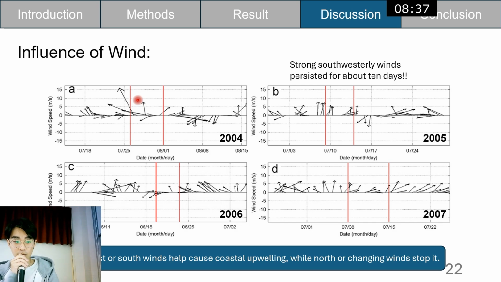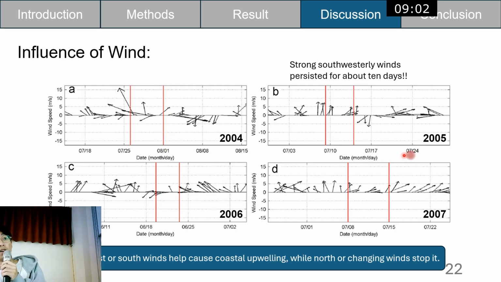So we talk about the influence of these events. First of all is the wind. These four pictures are wind data during the course of four summer years, and the two red lines here mean the research period.